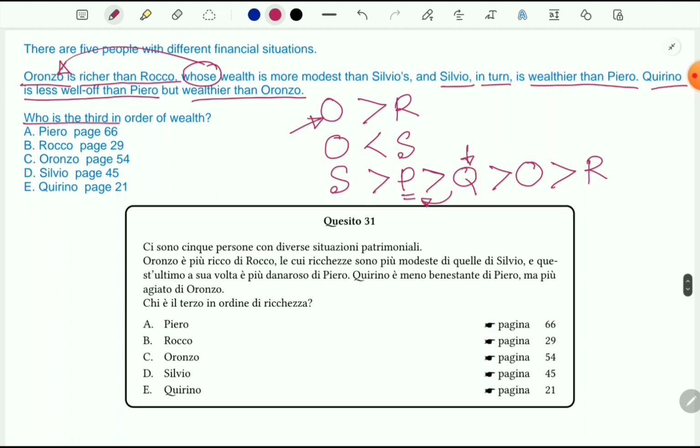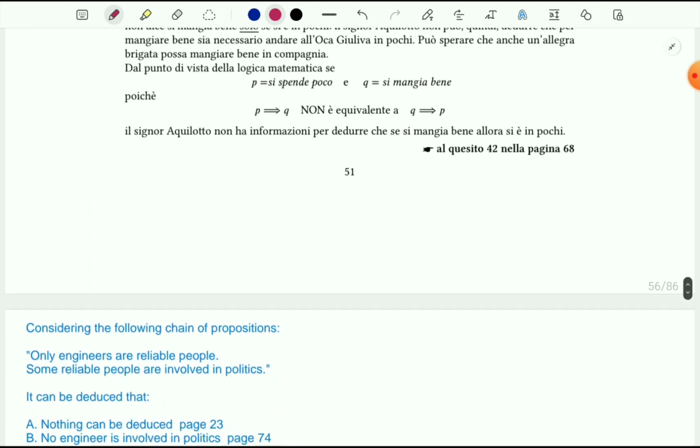Now let's find out the answer. Who is the third in order of wealth? So it's very simple, Q. So our option is E. So let's move on to the next problem.